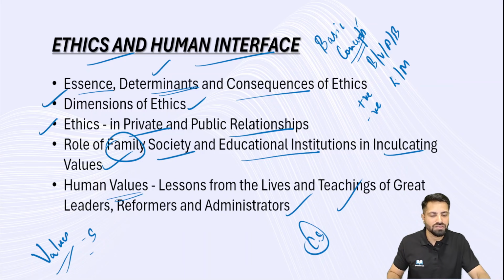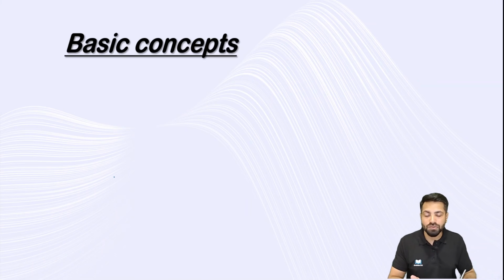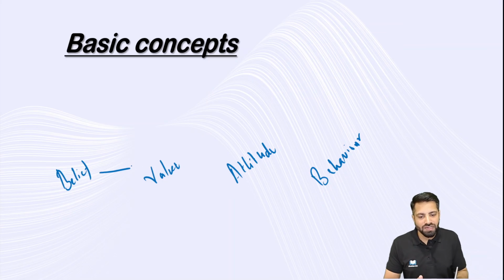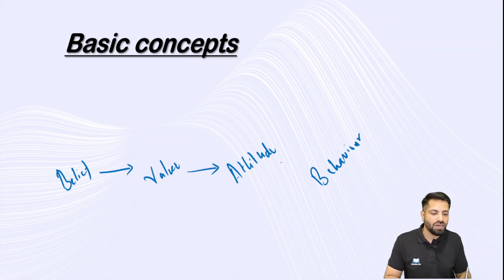Now let's get into the discussion. Let's start with these basic concepts. I told you that before entering into the syllabus, we'll have an idea about basic concepts. So what are the basic concepts you need to be aware of? First, belief, and then values, and then attitude, and behavior. So belief has a significant influence on values. Value has a significant influence on attitude.